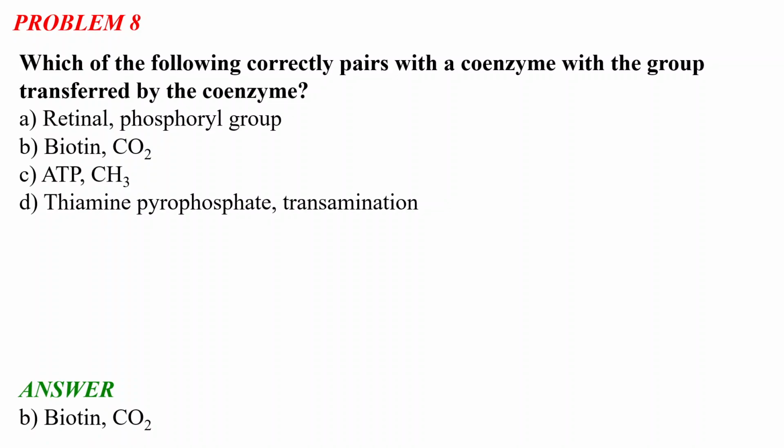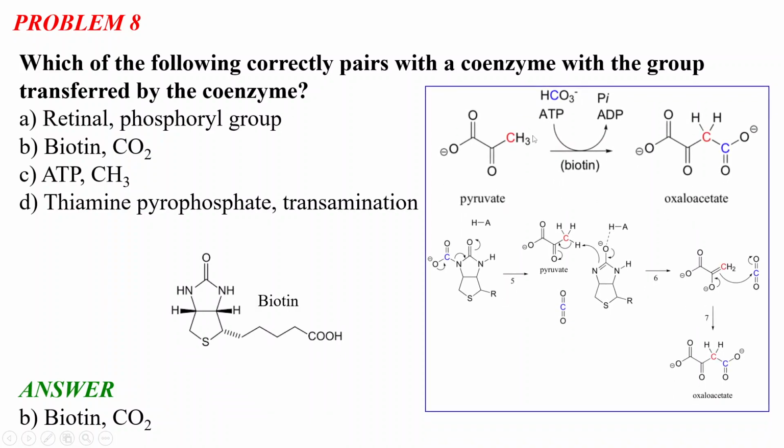So the correct option is biotin and carbon dioxide. Biotin is the coenzyme and it transfers this group of carbon dioxide. So this is the structure of biotin. And this is the reaction catalyzed by biotin.